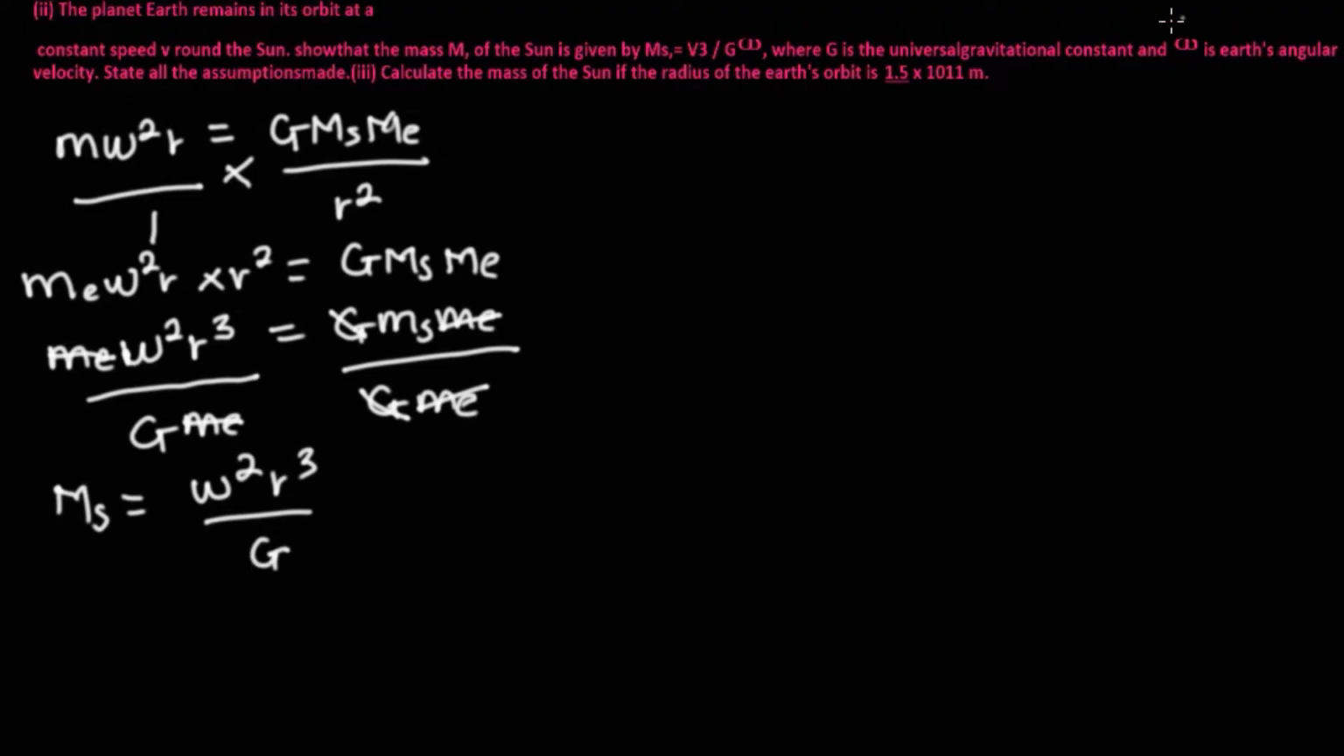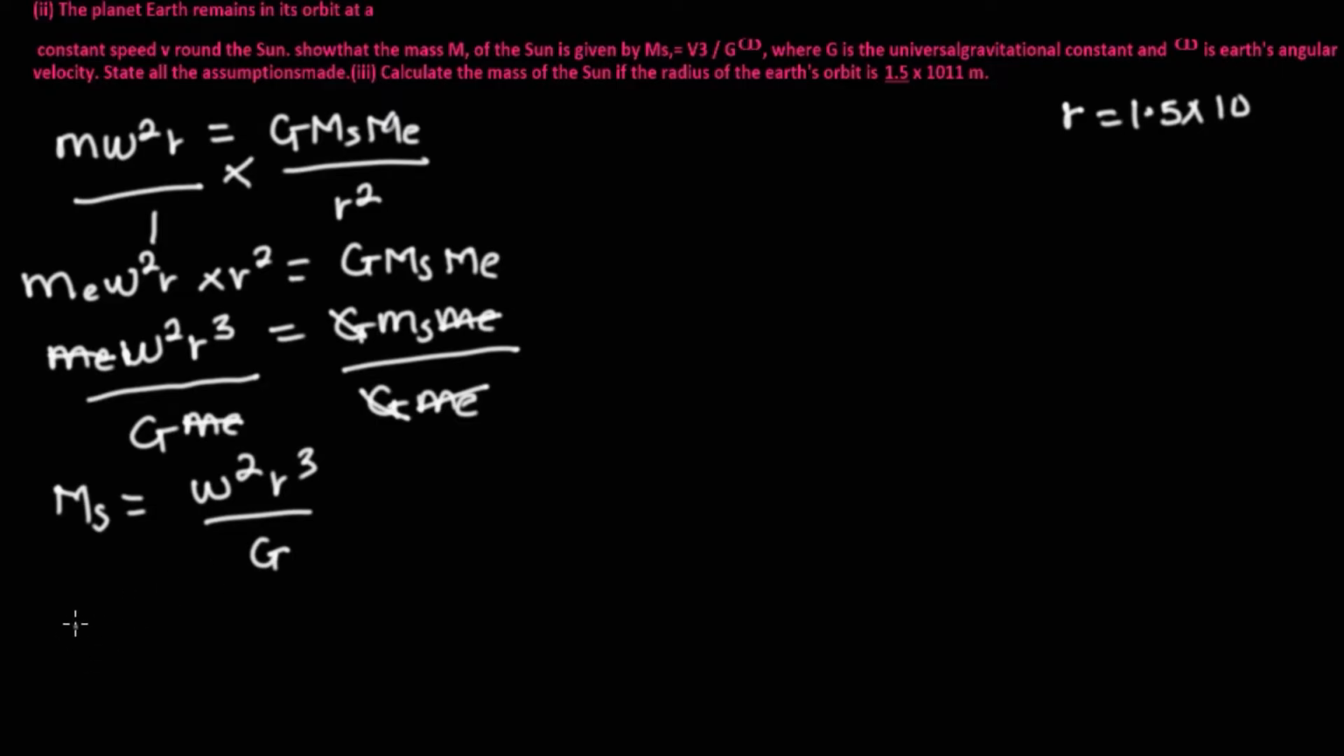Now if you take note, we have been given that the radius of the earth's orbit is given as 1.5 power 11 meters, and we know that G is given as 6.67 power negative 11. Sorry, this one is power 11, not negative, power 11. There's no negative sign in this. Let me clear this up.